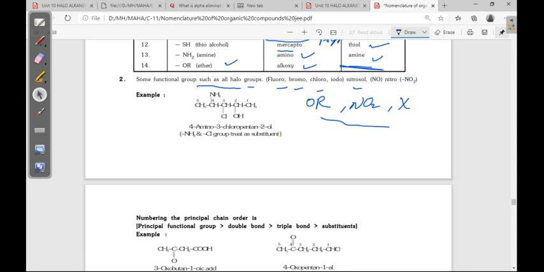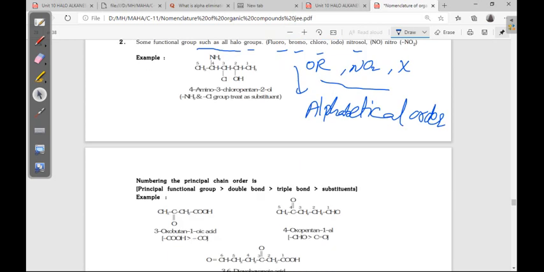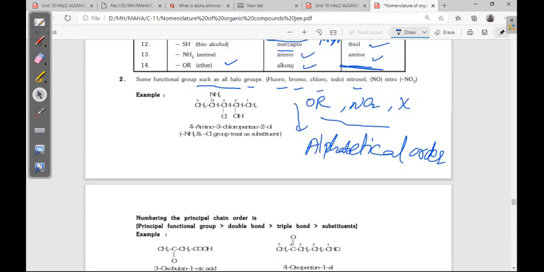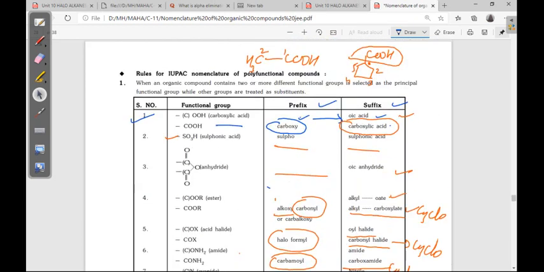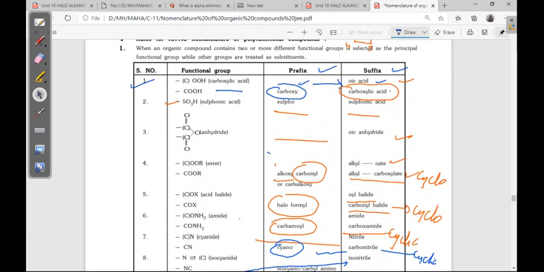In this case what to do, how to give the preference? We have to follow that alphabetical order, okay, alphabetical order we have to follow. Next, whenever more than one functional group is there, see this is the order of functional group in IUPAC. Suppose carboxylic acid and amide is there.